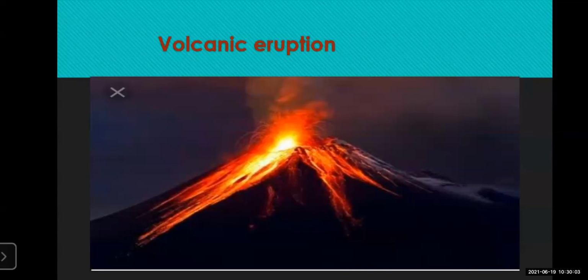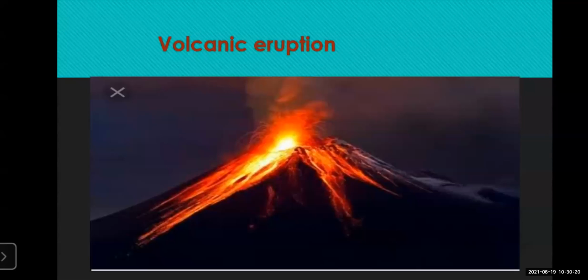When the magma comes out due to the rubbing of the tectonic plates, the energy is released further, primary waves, and then it comes out through a particular opening. It comes out with a force.